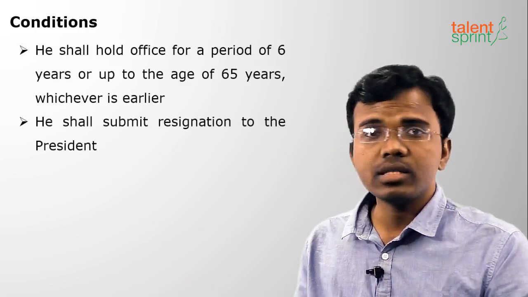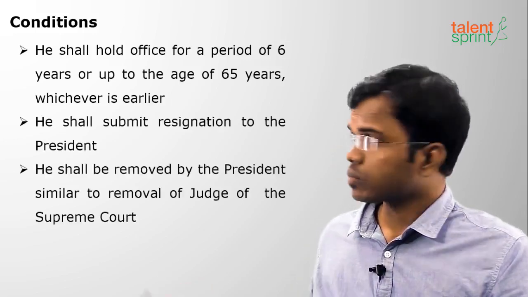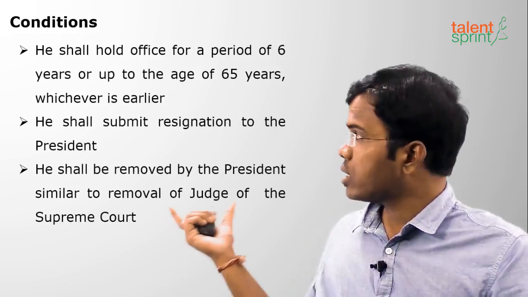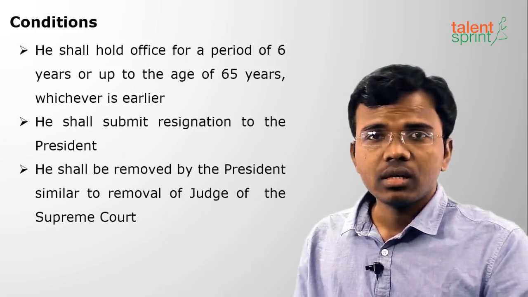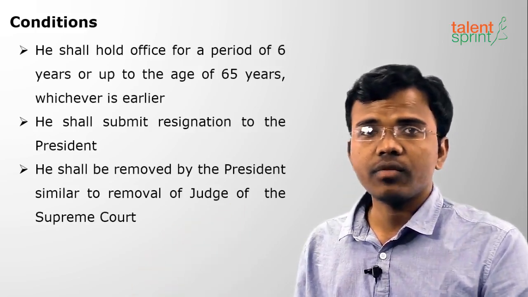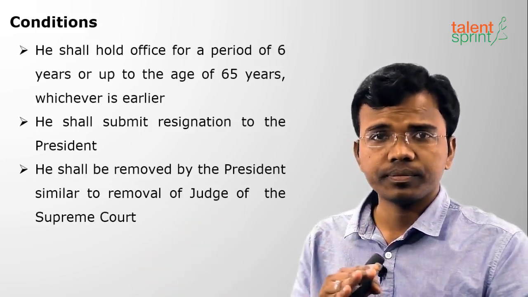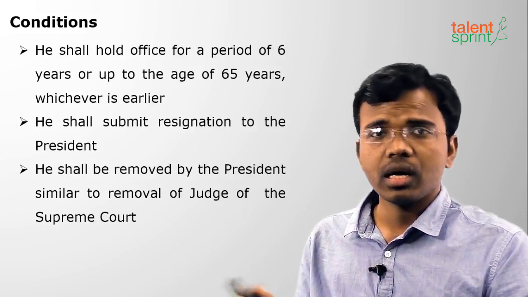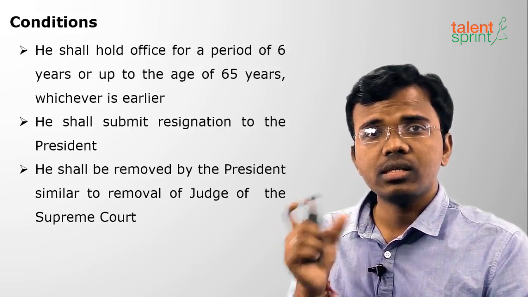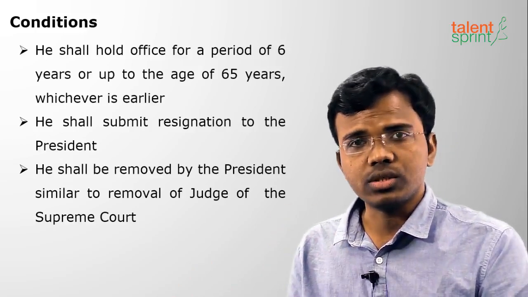And he shall submit resignation to the President. And he shall be removed by the President after following a procedure similar to that of a Judge of the Supreme Court. We have already seen that for the Supreme Court, for CAG and for the Election Commission, the removal is similar to that of a Supreme Court judge.